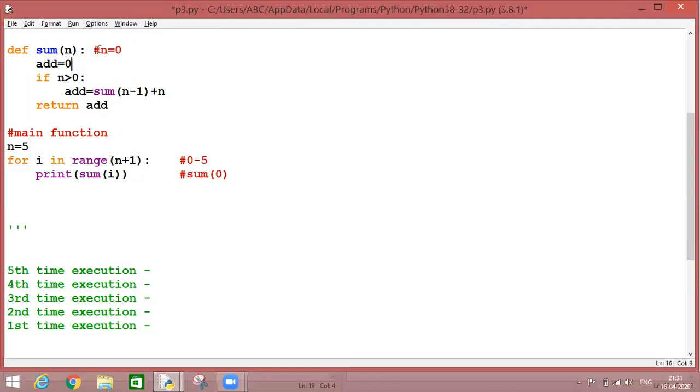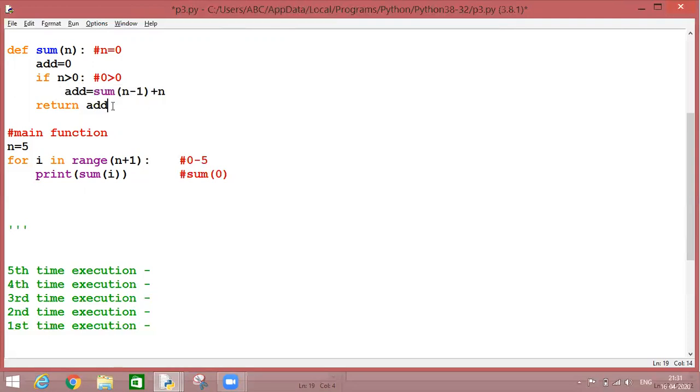Now the interpreter will read add is equal to 0. It will compare whether 0 is greater than 0 or not. So the condition becomes false. Now what will happen? My interpreter will not read the statement at all.